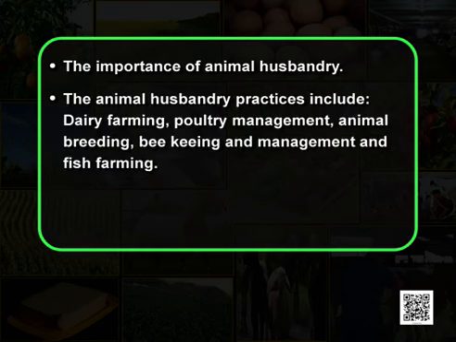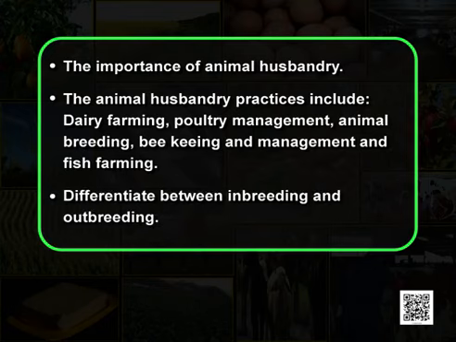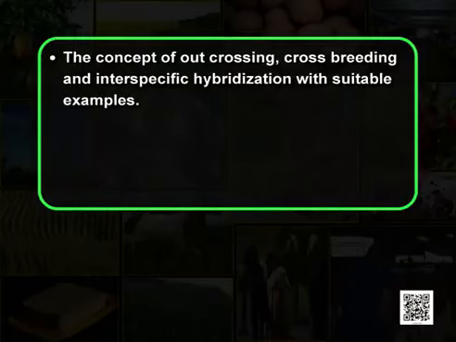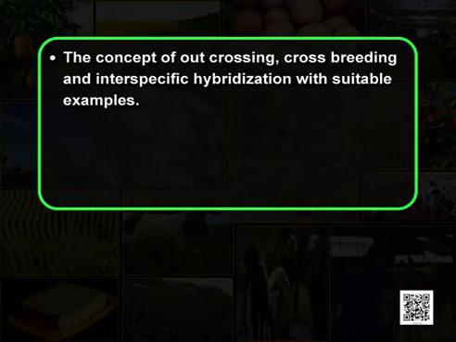The animal husbandry practices include dairy farming, poultry management, animal breeding, beekeeping and management, and fish farming. You can now differentiate between inbreeding and outbreeding. You have also learnt the concept of outcrossing, crossbreeding, and interspecific hybridization with suitable examples. You now know what inbreeding depression is.